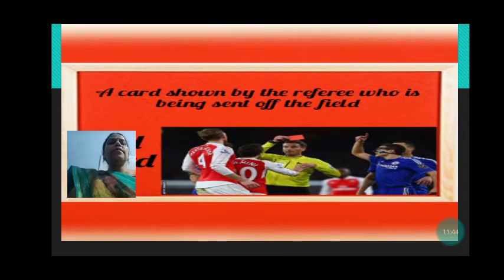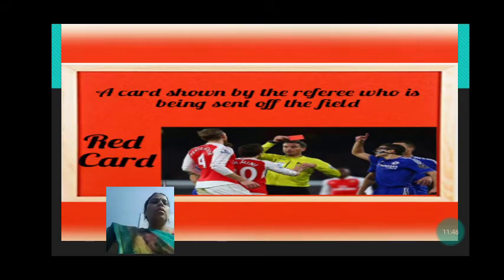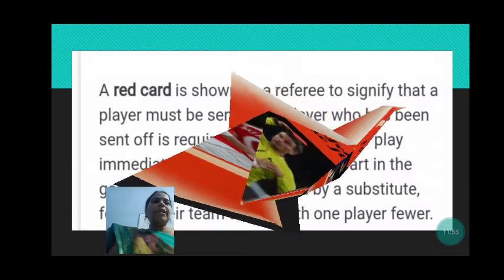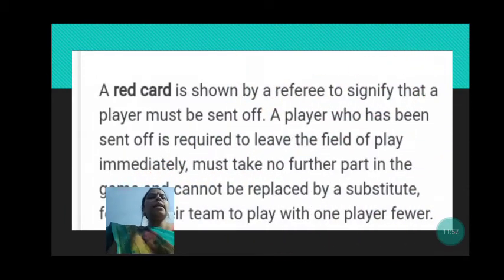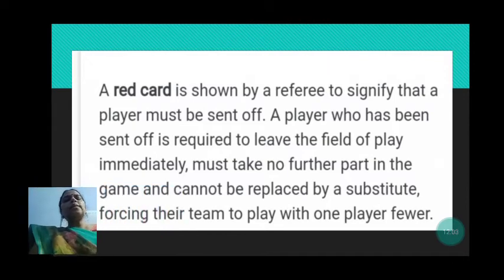A card shown by the referee to a player who is being sent off the field. Let us know about that red card. A red card is shown by a referee to signify that a player must be sent off. Now the referee wants the player to go out of the game. He has not played nicely, he has not followed the rules of the game, so he should go off.